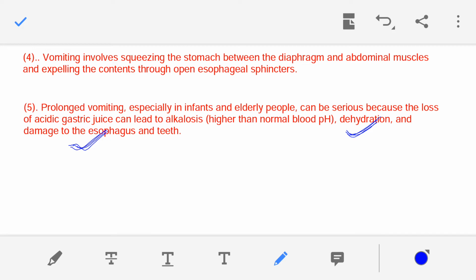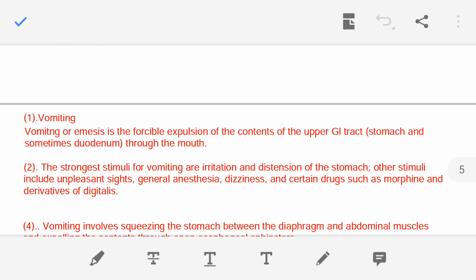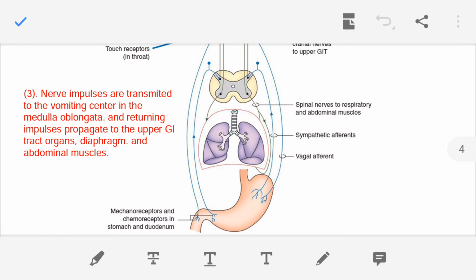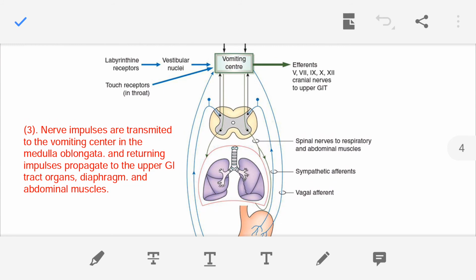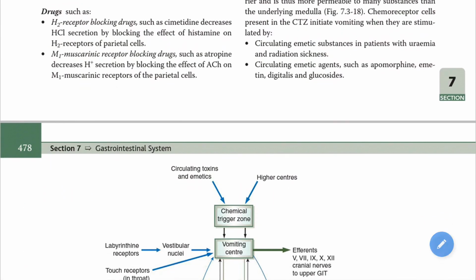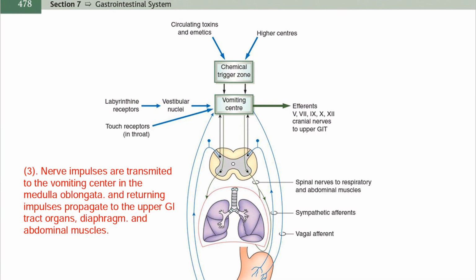Vomiting also affects the esophagus and the teeth. So with this, we have completed the discussion of the vomiting process. I hope you have enjoyed this presentation lecture, and I also hope that it will be helpful in your exam preparation and also in your studies.